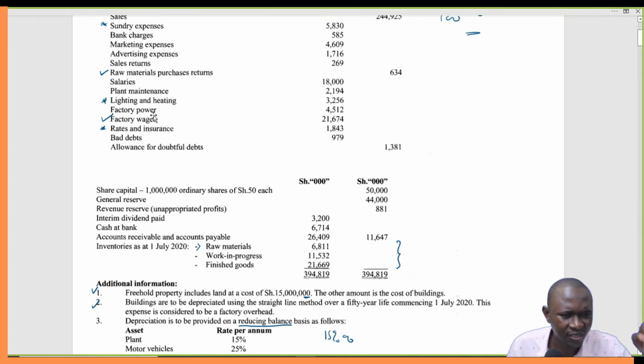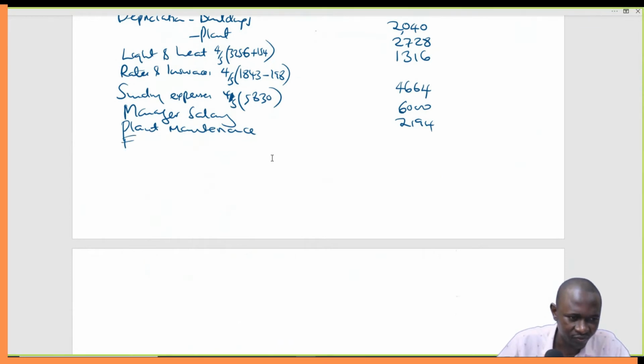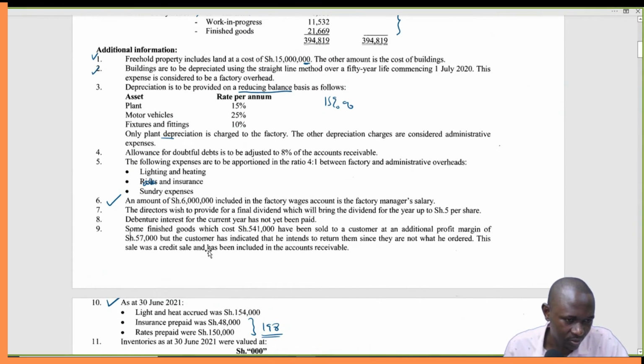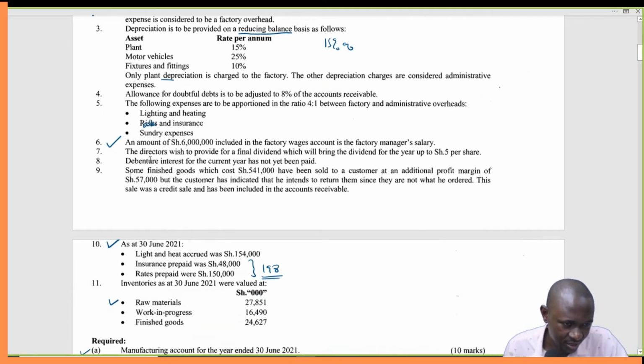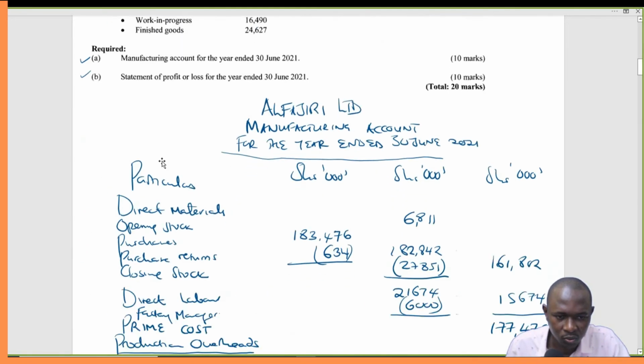Next we have lighting and heating, we are done. Factory power 4512. They are very clear it's factory power, so we'll capture it as it is. Remember, we're only capturing what is incurred at the factory. And these ones now are indirect costs, that's why we are putting them under production overheads or factory overheads. Then factory wages, we've already captured that. These ones don't apply. So with that information, I think we are good to go. We should have captured everything.